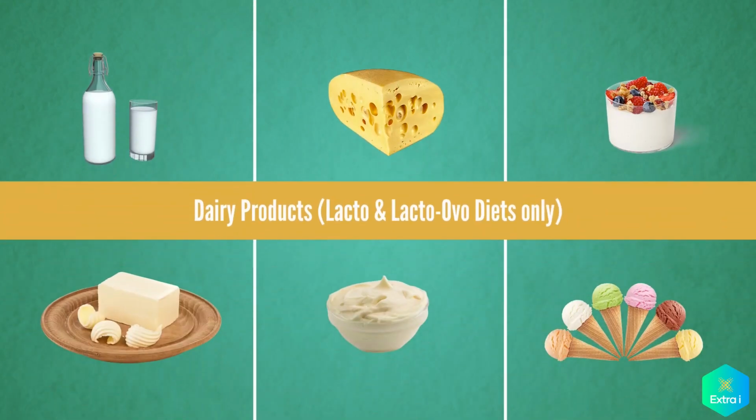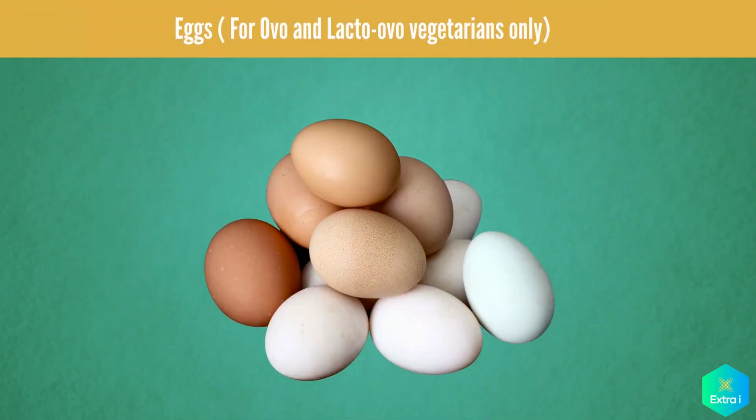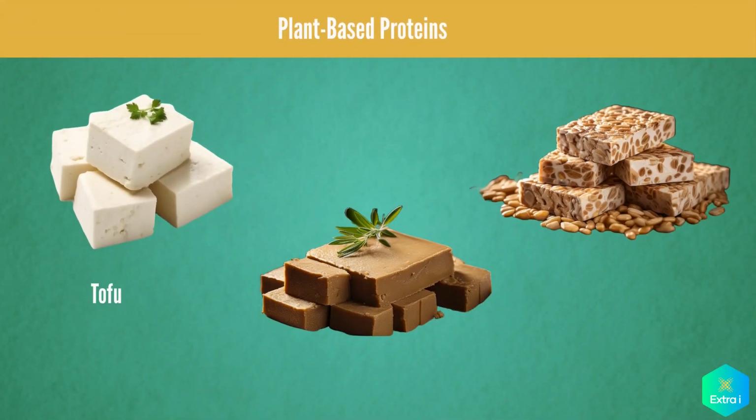Dairy products, such as milk, cheese, yogurt, and other dairy products. This is for lacto and lacto-ovo vegetarians. Eggs. This is for ovo and lacto-ovo vegetarians only. Plant-based proteins, such as tofu and other meat substitutes.